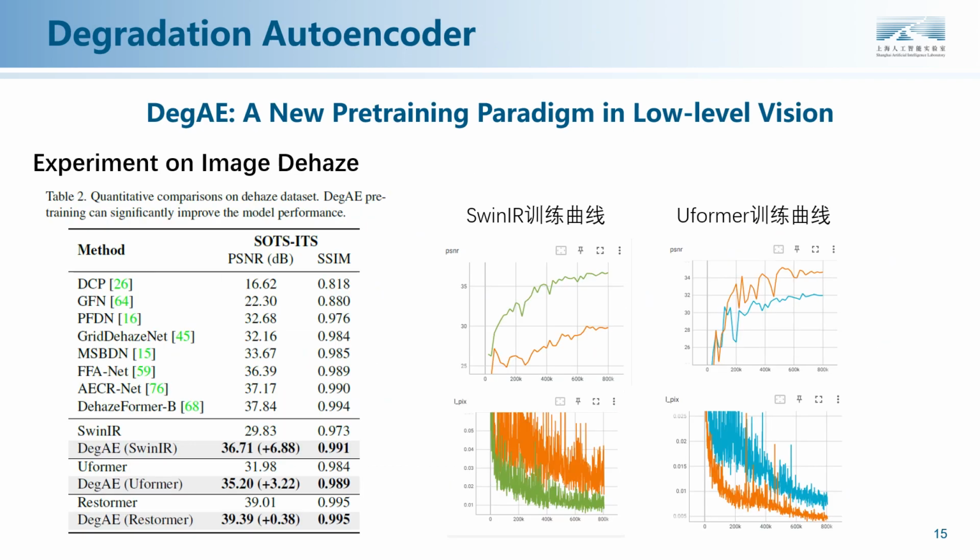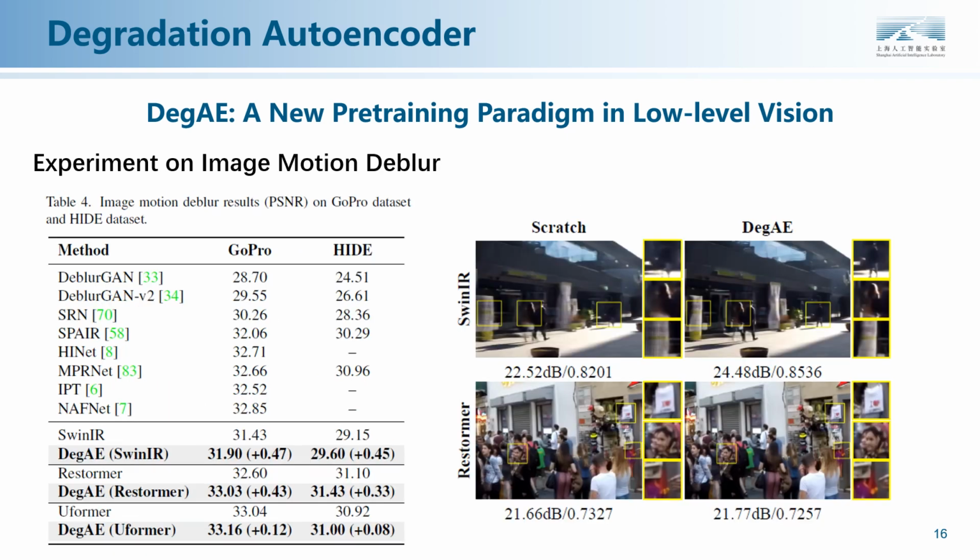We conduct experiments on high-cost downstream tasks, including image dehaze, image motion blur, and complex image de-ring. For image dehaze, our method improves SwinIR by 6.88 dB and Uformer by 3.22 dB. For motion blur, DegAE improves SwinIR and Restormer by 0.47 dB and 0.43 dB, respectively.